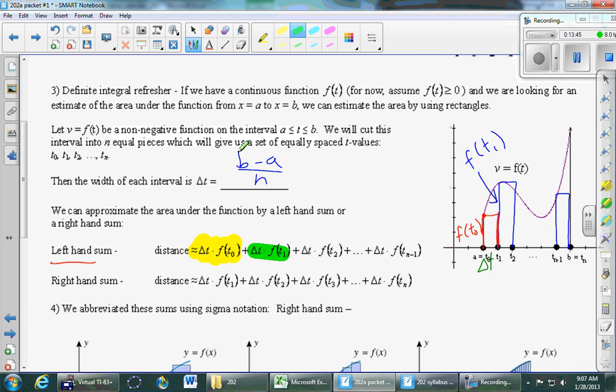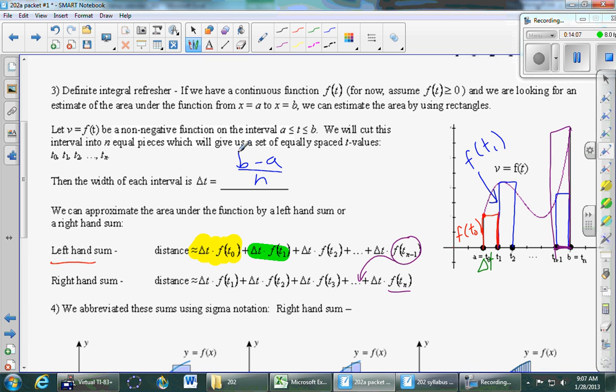And we make up for that at the end, the very last rectangle. Which one do we pick if we're doing right rectangles? We pick the Tn. And so we actually do get to see the last point. And so it doesn't just end at f of Tn minus 1, which is the one that's second to last, but it ends at Tn. So they're exactly the same. Just you lose one term in the beginning and gain it at the end.